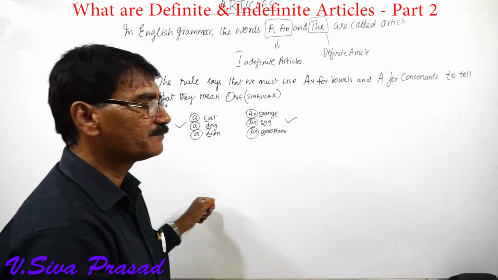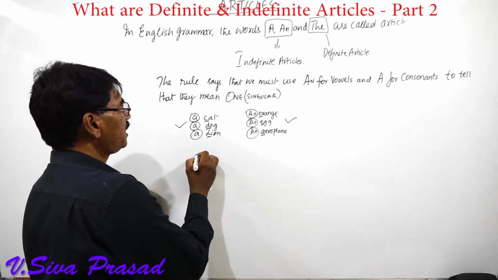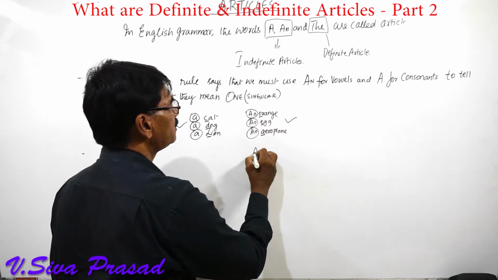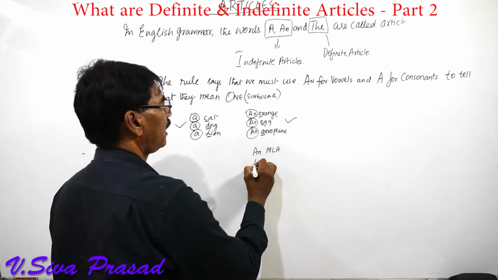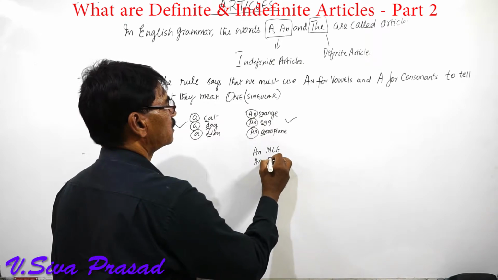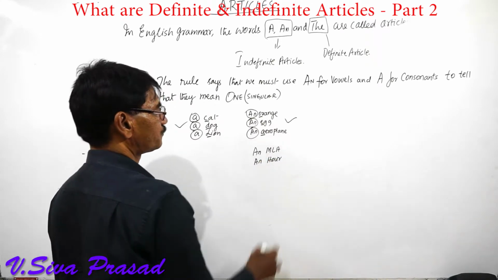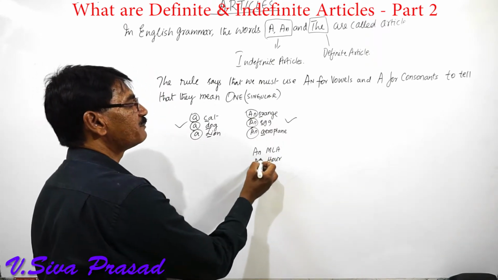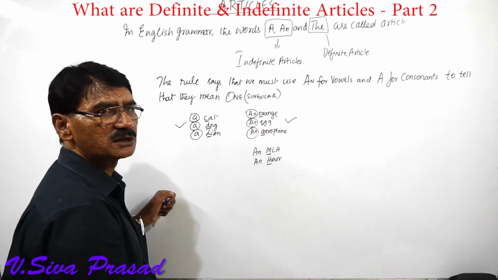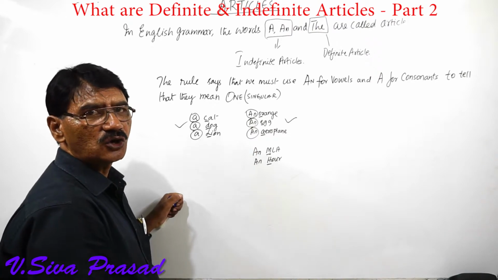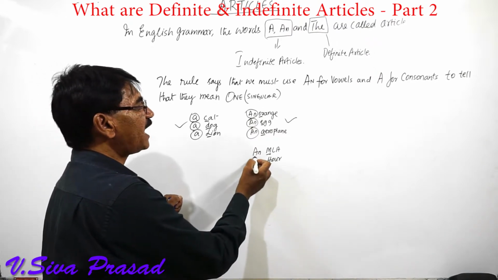But sometimes what happens is we have to use an MLA, an hour. Here what is happening? This is starting with a consonant. M and H are consonants. But why should we use an?